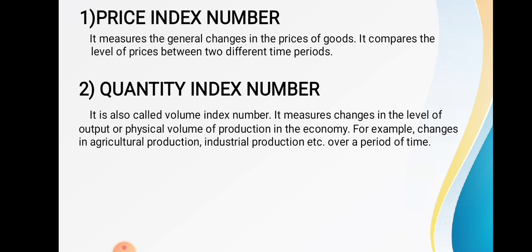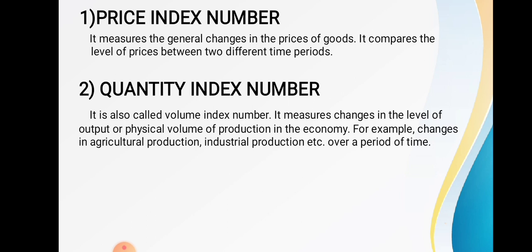It measures the changes in the level of output, the physical volume of production in the economy. So quantity index number measures the changes in the level of output, that is the volume of production.